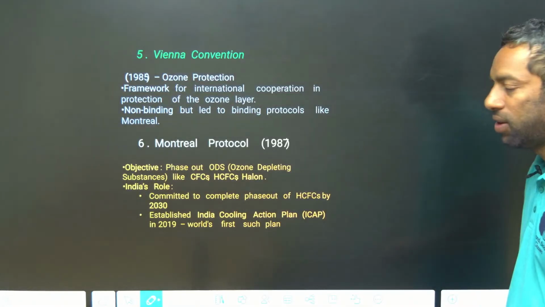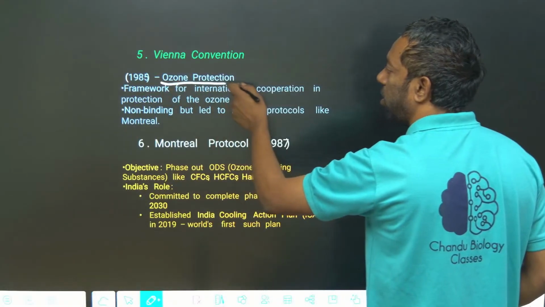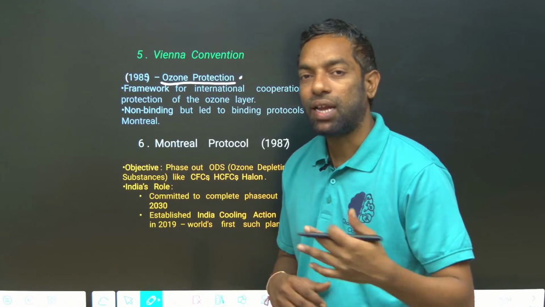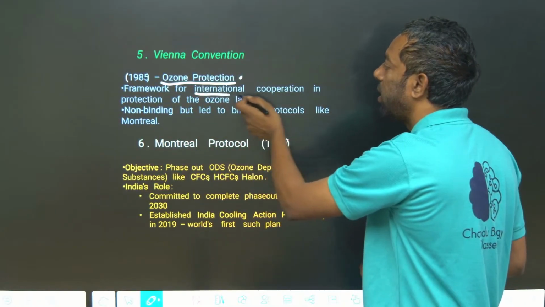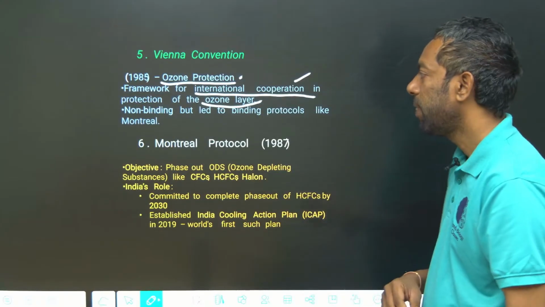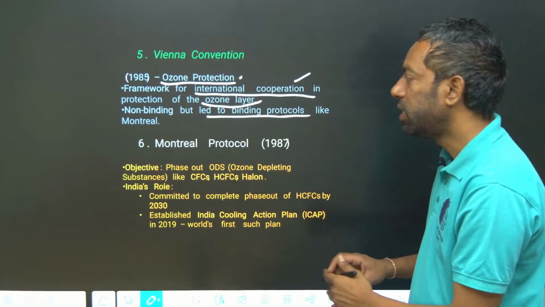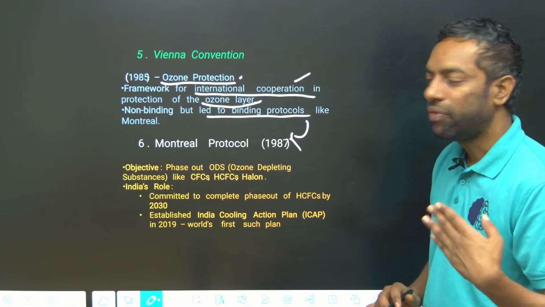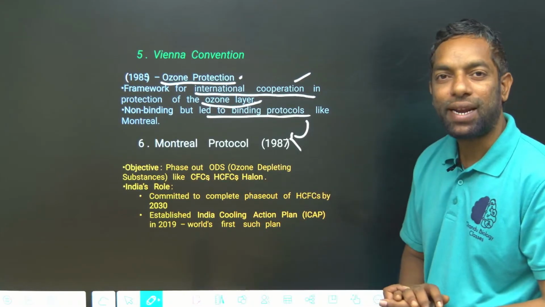Okay, next, Vienna Convention, Montreal Protocol. The Vienna Convention is about ozone protection. This is also environment. It is the framework for international cooperation on the protection of the ozone layer. It is a non-binding convention. Under the Vienna Convention of 1985 there is the Montreal Protocol of 1987, most important, guys.